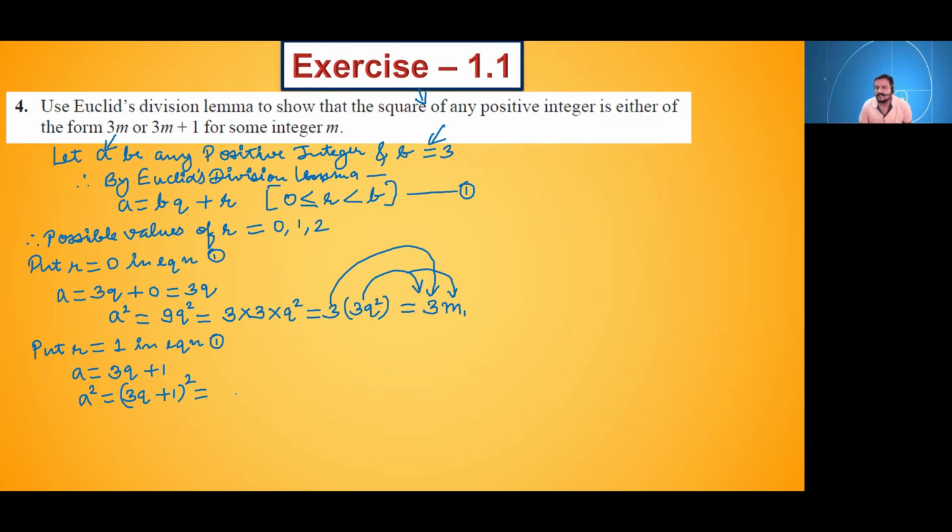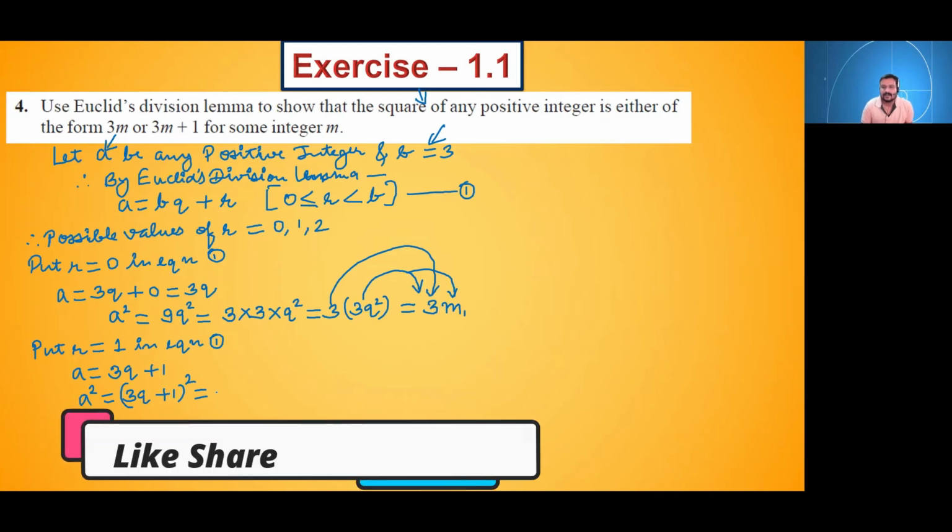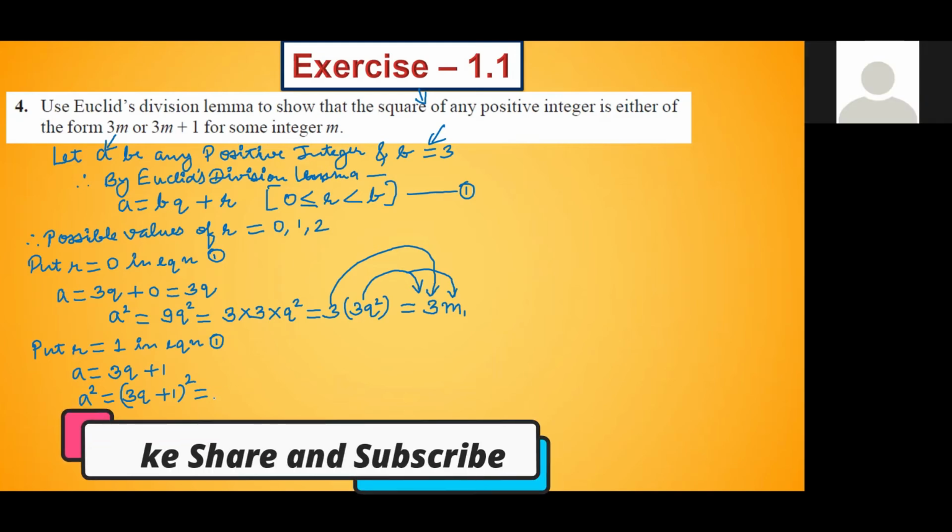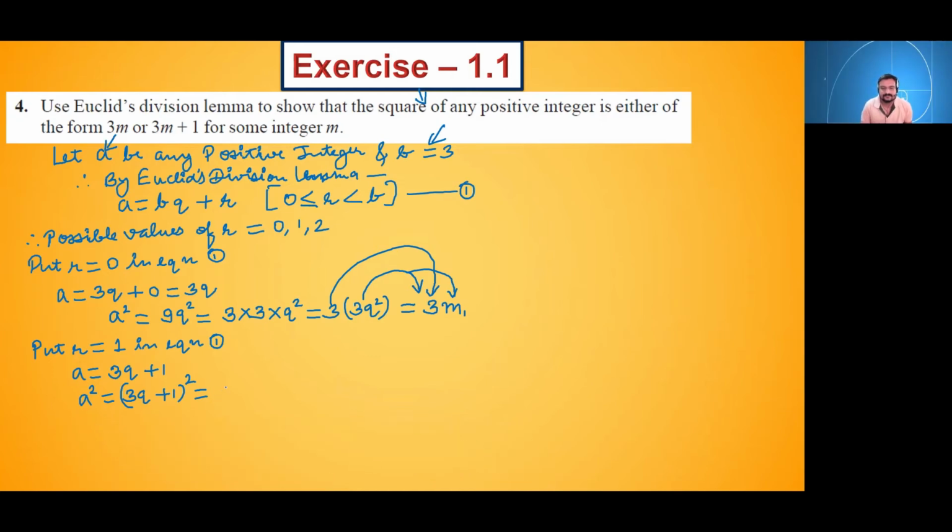Now we know the formula of a plus b whole square. Come on, expand it. Tell me what we will get. 9q square plus 6q plus 1. Shravani, your voice is coming very low. 9q square plus 6q plus 1. अभी ये दोनों पे ध्यान दीजिए आप. OK, we have to make this form now 3m plus 1. OK, so ये दोनों पे ध्यान दीजिए.